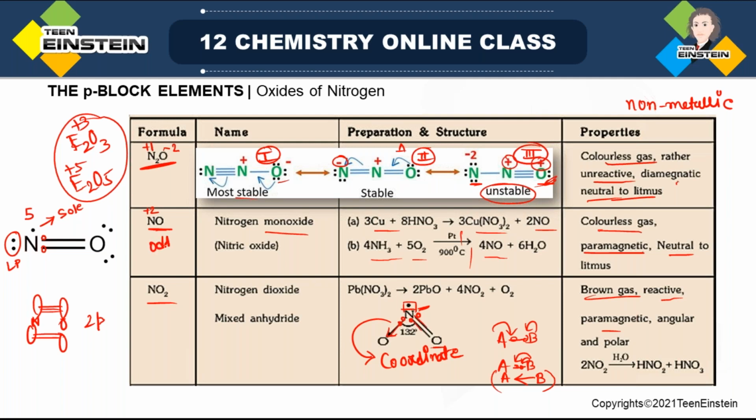So this one is an odd electron molecule, this is also odd electron. And remember, this one is diamagnetic, but the next two are paramagnetic. These are the important observations. When it reacts with water, it forms HNO2 and HNO3. That means if you take a mixture of these acids, that is nitrous acid and nitric acid, and remove water, then you will get NO2. That means it is the anhydride of these two acids. Okay. Any doubt?